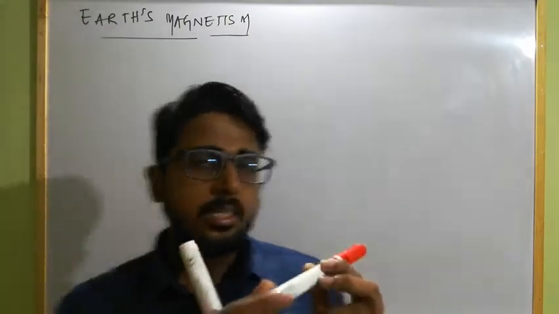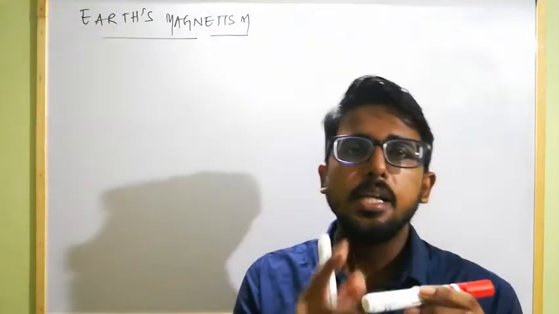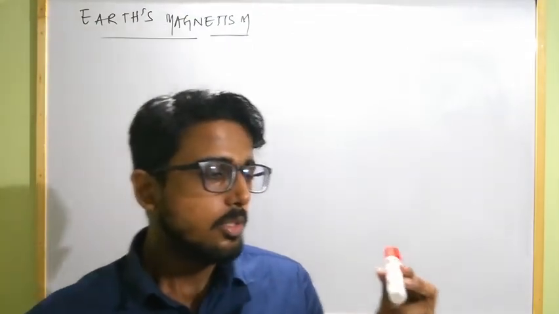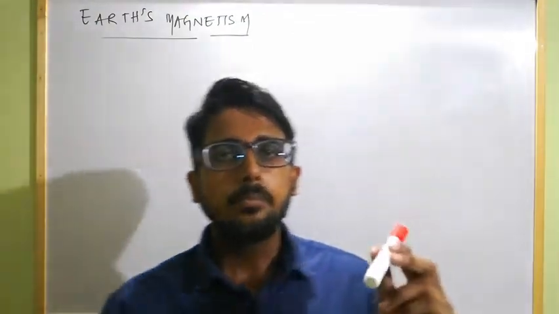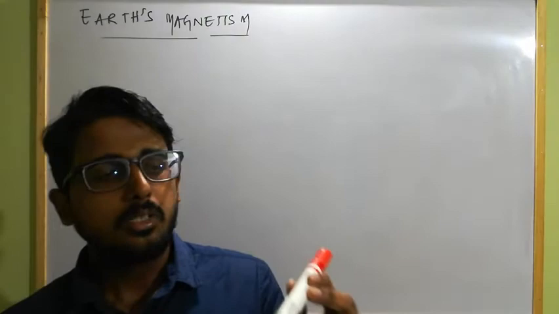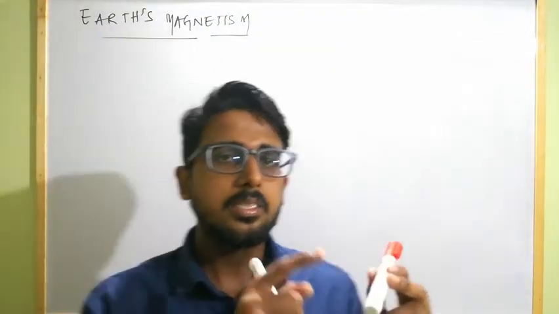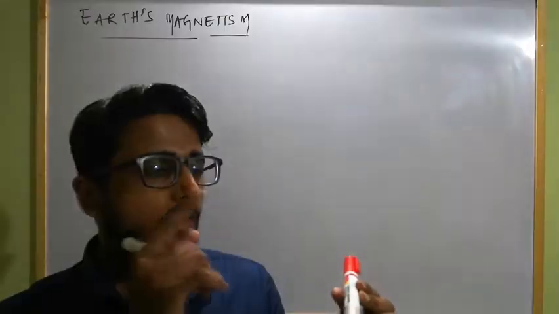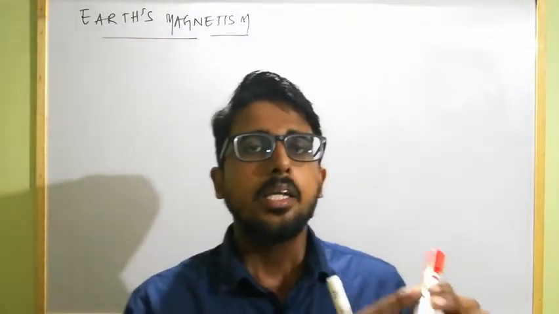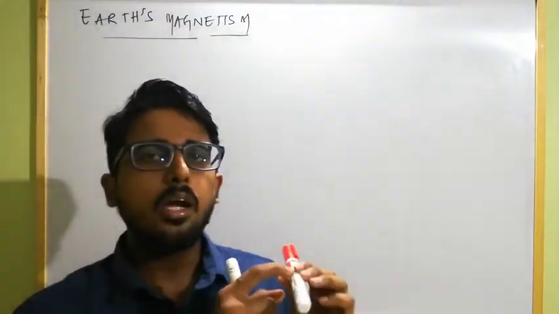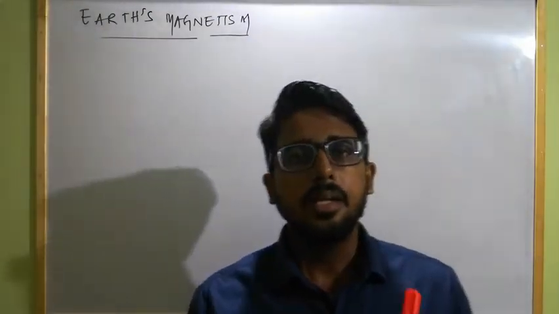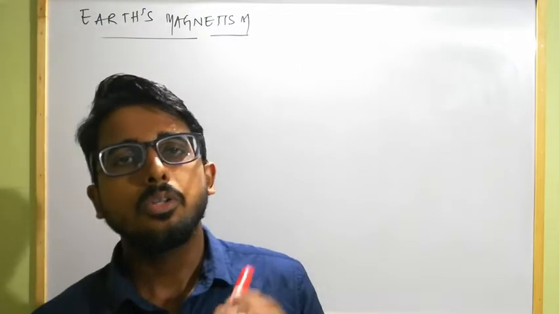As we know, a bar magnet is only deflected by an external magnetic field. When we suspend it freely, in the absence of any external magnetic field, it still gets deflected. That means there must be an external magnetic field. This property of the bar magnet is shown everywhere on Earth's surface, so there must be a magnetic field present all over the Earth's surface.